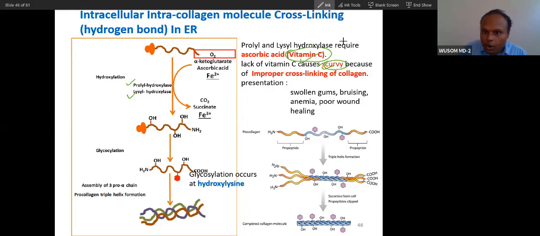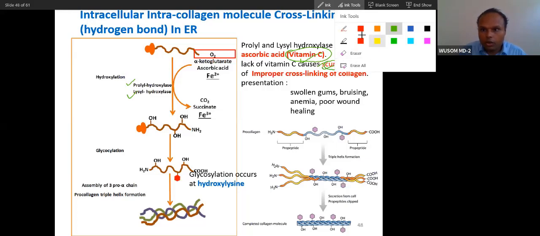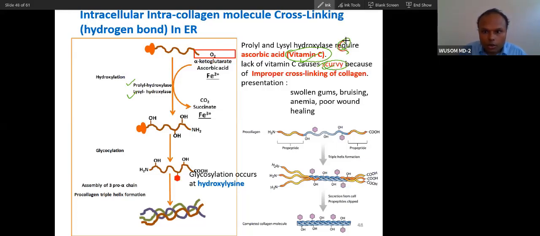This is a very important question. The collagen synthesis steps are very important, especially the vitamin C requirement and copper requirement. So vitamin C is required for this process, hydroxylation.